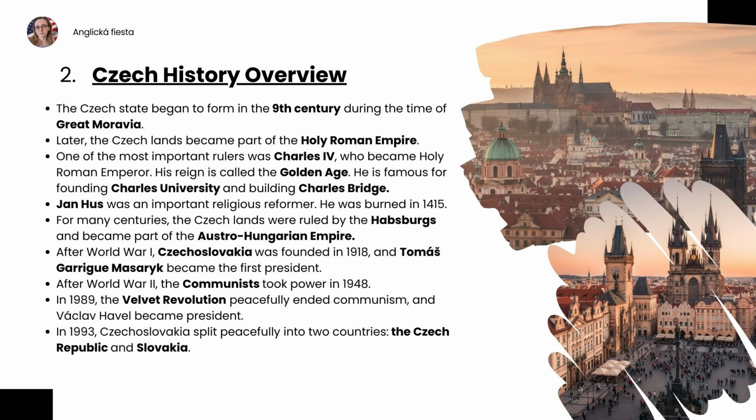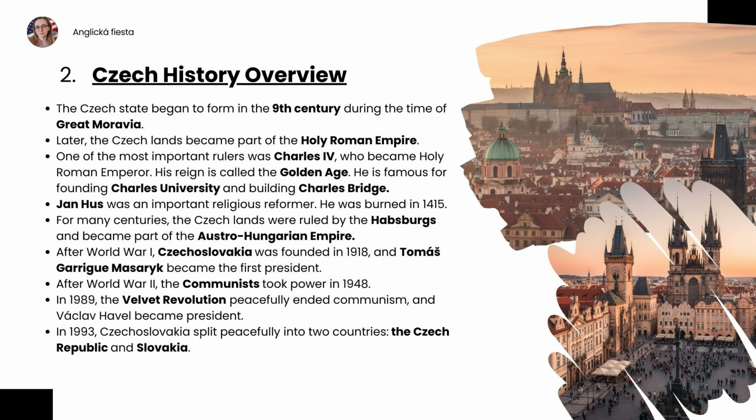Jan Hus was an important religious reformer. He was burned in 1415. For many centuries, the Czech lands were ruled by the Habsburgs and became part of the Austro-Hungarian Empire. After World War I, Czechoslovakia was founded in 1918, and Tomáš Garrigue Masaryk became the first president.